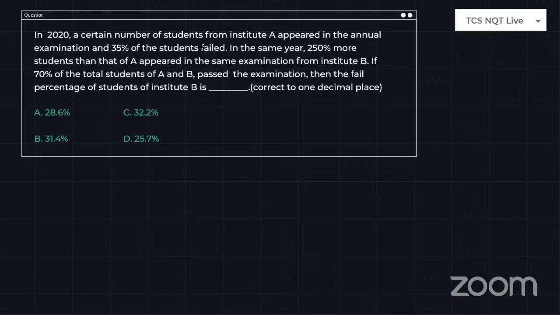In an exam, a certain number of students from institution A appeared in the annual examination and 35% of the students failed. In the same year, 250% more students than A appeared in the same examination from institution B. Just look here: the number of people who appeared from B depends on A, right? So start A with 100, and B is 250% more, which means 100 plus 250. So a total of 350 people are there in B.